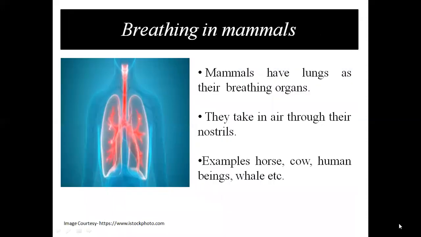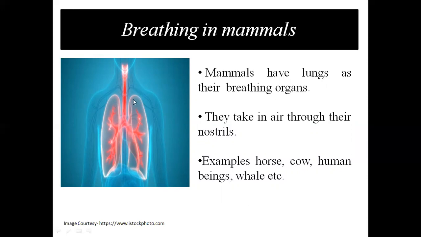Now let us see breathing in mammals. What are mammals? Mammals are animals which are having external ear and which give birth to the young ones. Mammals have lungs as their breathing organs, and they take in air through nostrils. Examples of mammals are horse, cow, human beings, whale, etc. Now we'll see the mechanism of breathing in mammals.